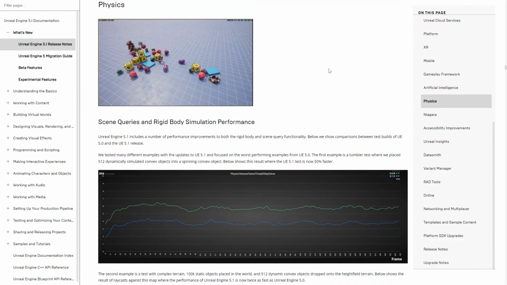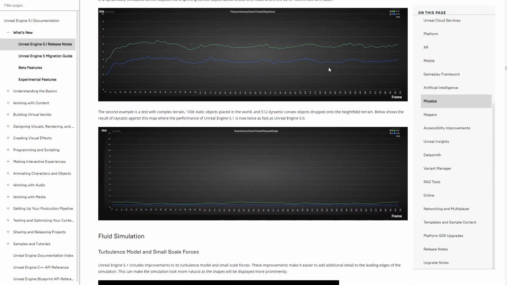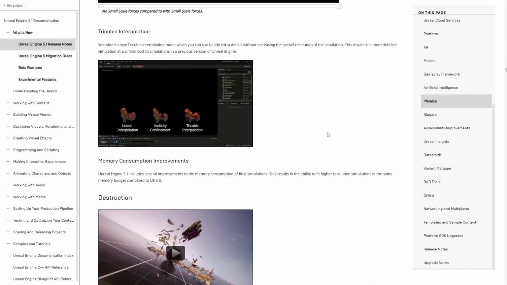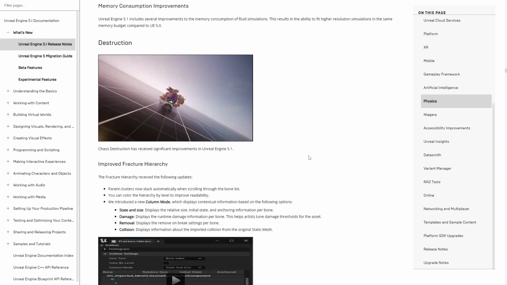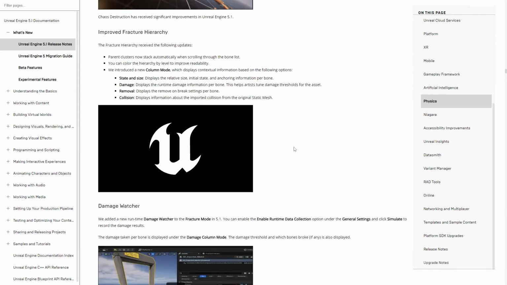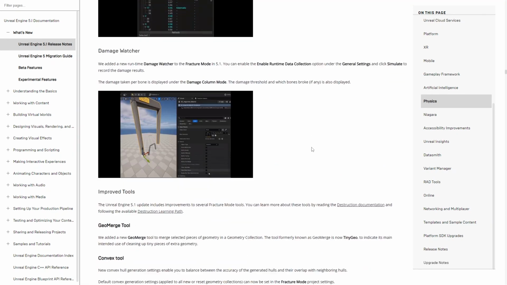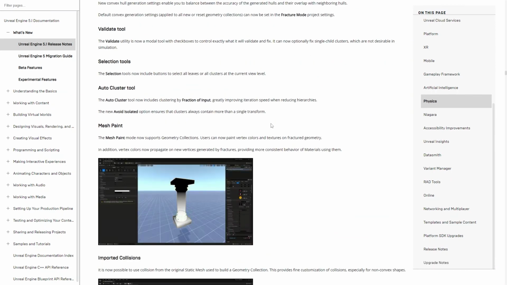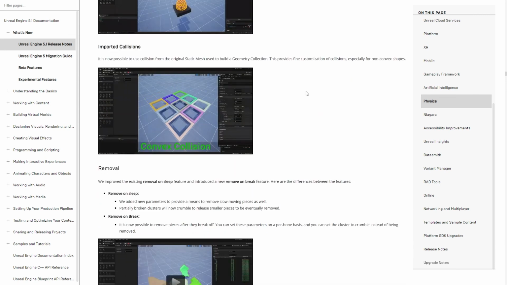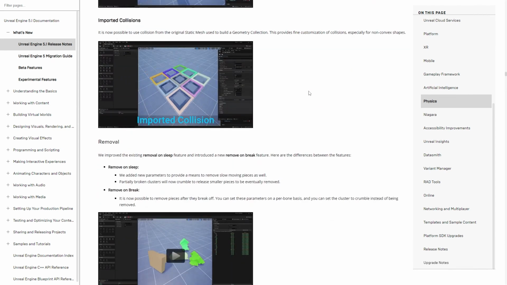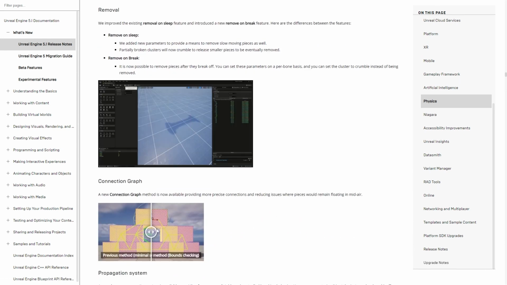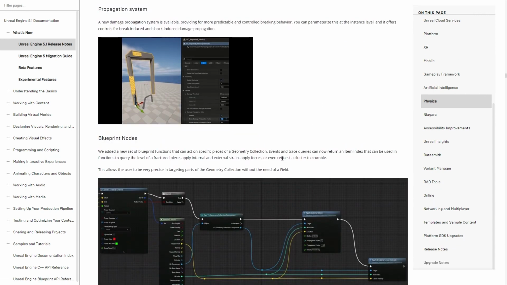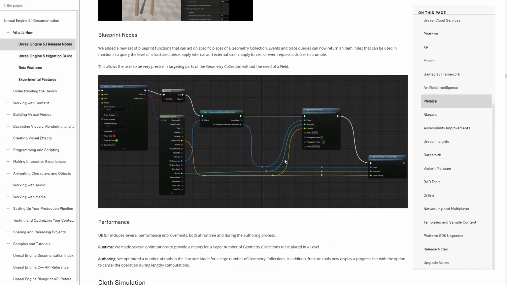Collision and physics. There are a lot of improvements to physics, namely Chaos, which is Epic's Unreal Engine-made simulation pipeline, which Fortnite actually used, though we don't see that much of it in Fortnite, at least visually, but this is a very powerful thing. My hope is that we're going to be able to harness this in Fortnite for ourselves. We're going to be able to use Chaos features, creating destructible environments, assets, and props. Thanks to UEFN, this is my big hope, and all the improvements are going to help immensely, so thank you for providing this, Epic. If not in Creative 2.0, then at least in the future. I would love to see this.